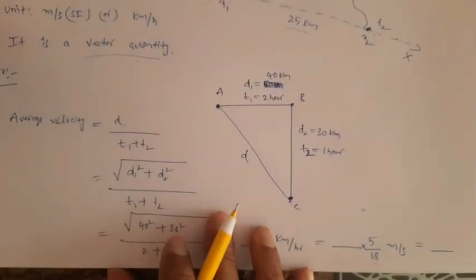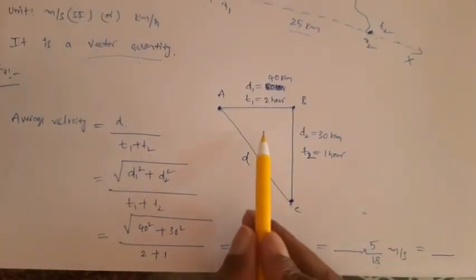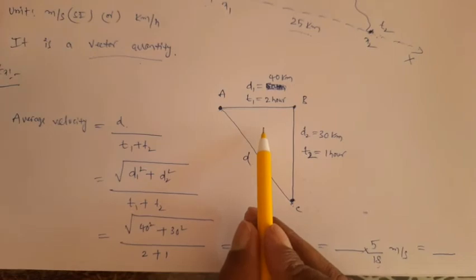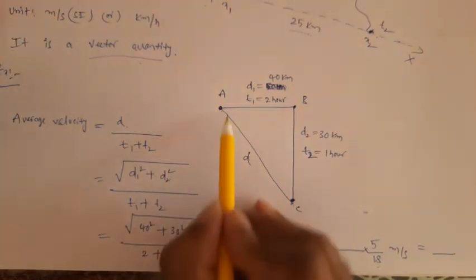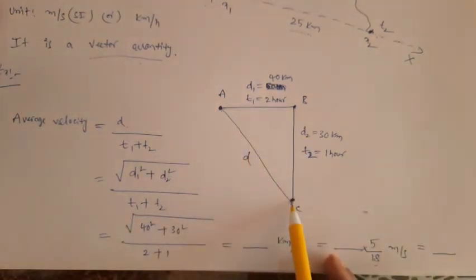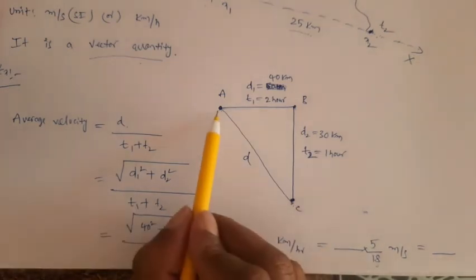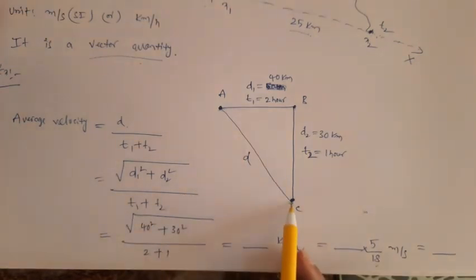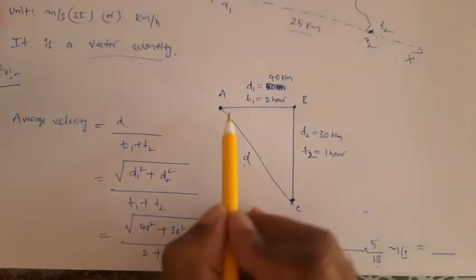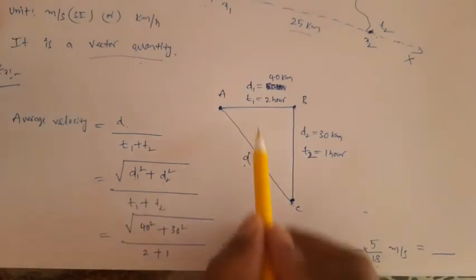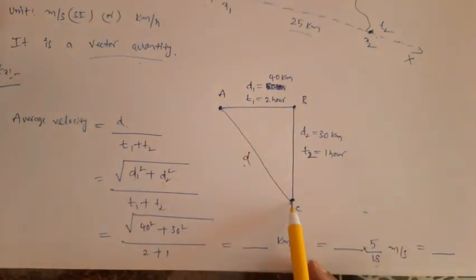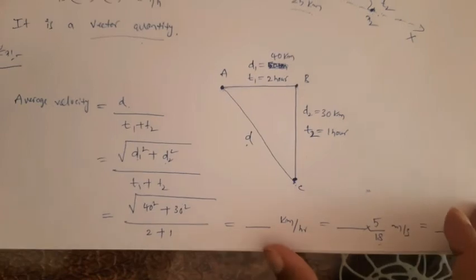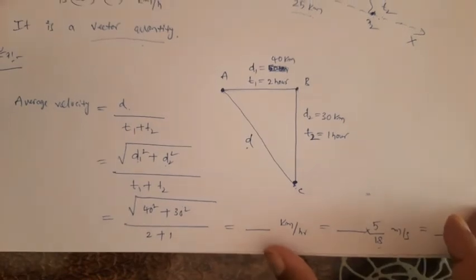See here, do you understand? If you want to find average speed in this case, what do we need to do? Instead of taking D, we need to take D1 plus D2 to find the distance traveled or path length. But what about the displacement? Displacement means the shortest distance between the initial point and the final point. That means we need to take D, which in this case is the square root of D1 square plus D2 square. So this is the main difference between average speed and average velocity.